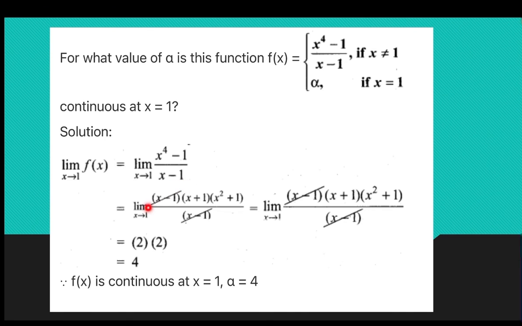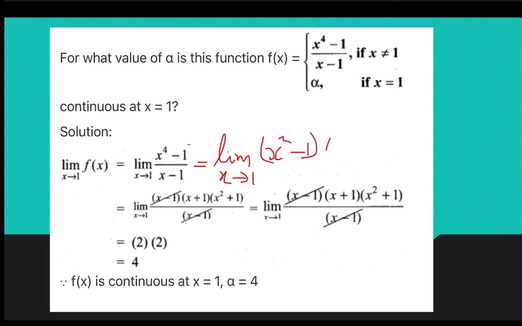Okay. So, x power 4 minus 1, we can write as (x square) square minus 1 square. Using a square minus b square is equal to (a plus b)(a minus b), here we can write it as limit x tends to 1 (x square minus 1) into (x square plus 1) divided by (x minus 1).